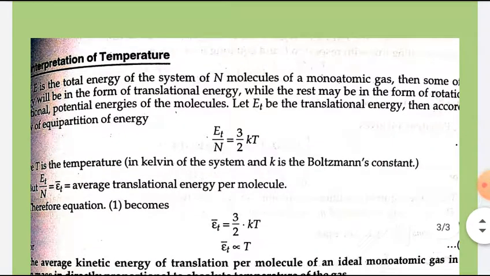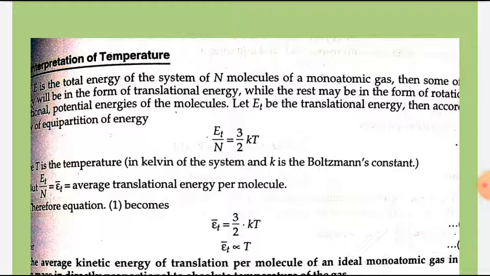Now we interpret temperature. If E is the total energy of the system of N molecules of a monatomic gas, then some of the energy will be in the form of translation energy, while the rest will be in the form of rotational, vibrational and potential energy of the molecules.